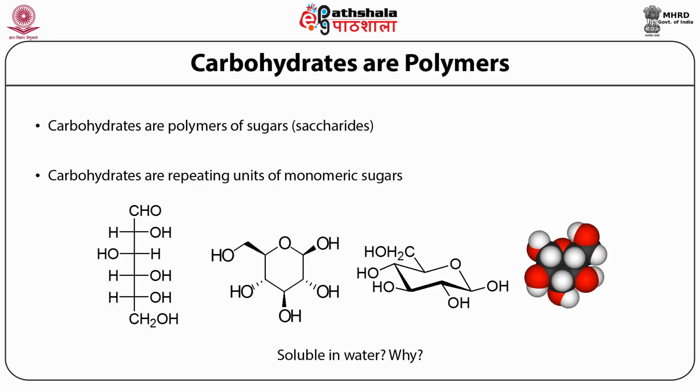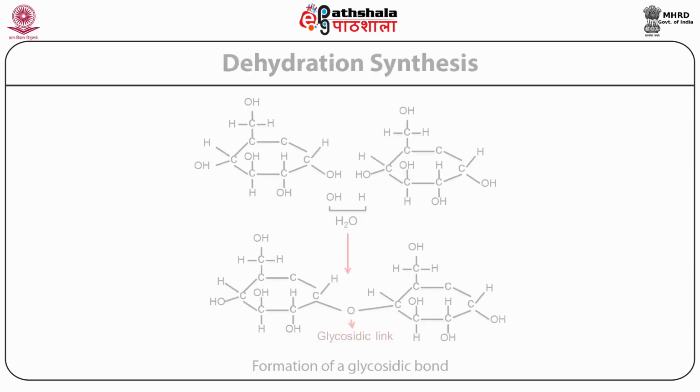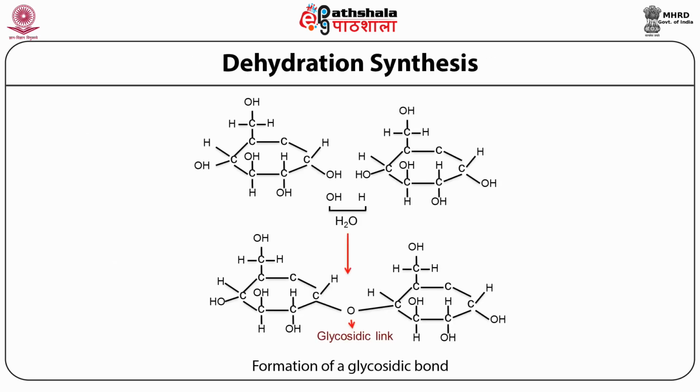And since hydroxyl groups are polar, these compounds are soluble in water. So let us just have a look now at how two monomers are brought together and linked through a glycosidic link.